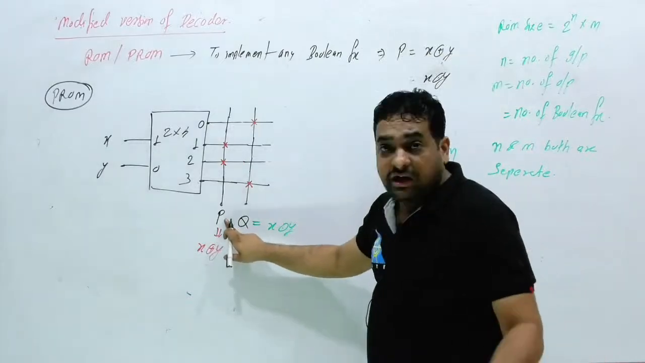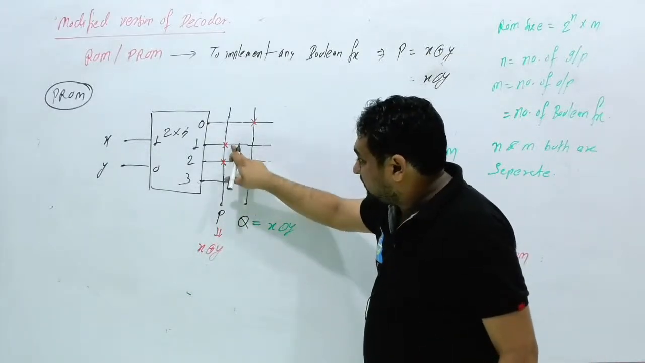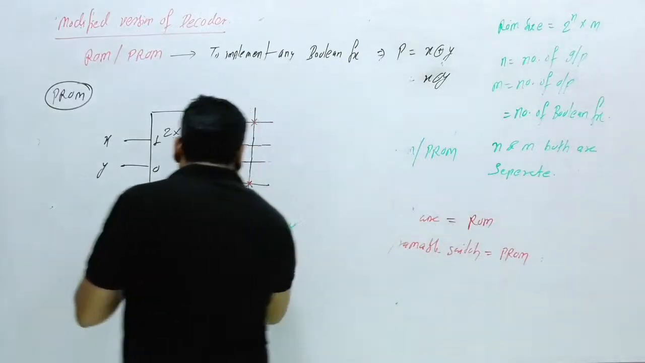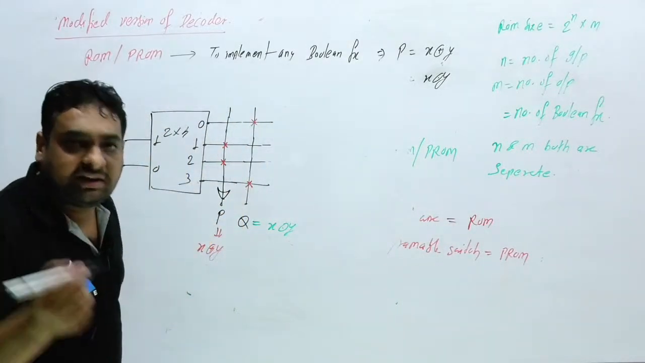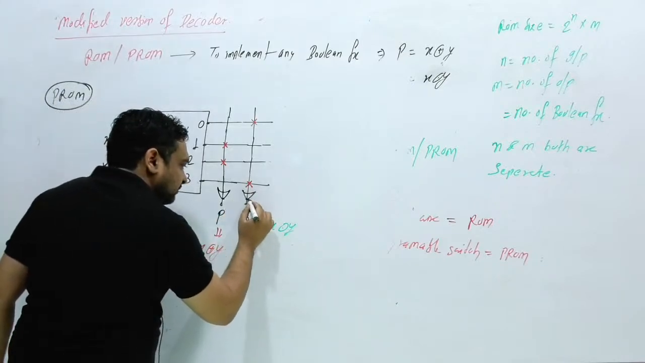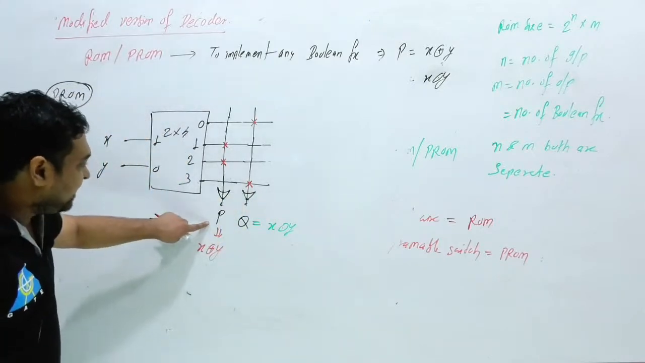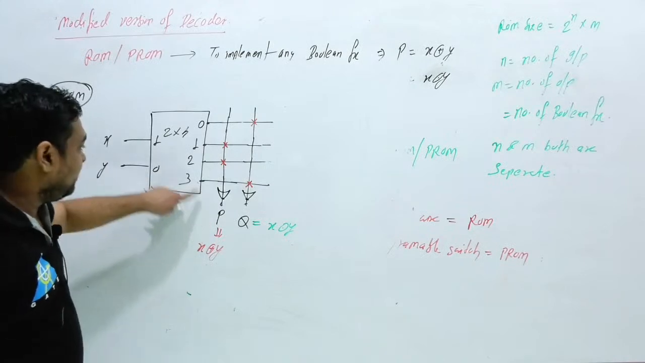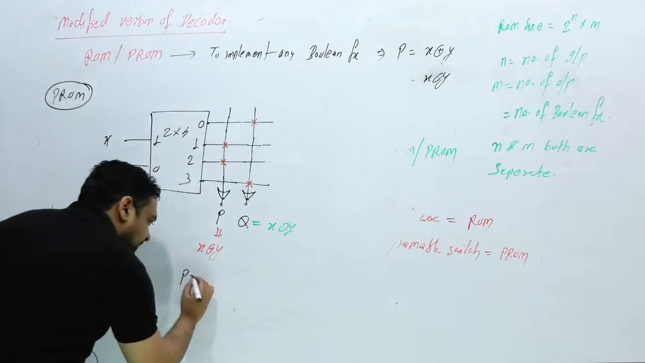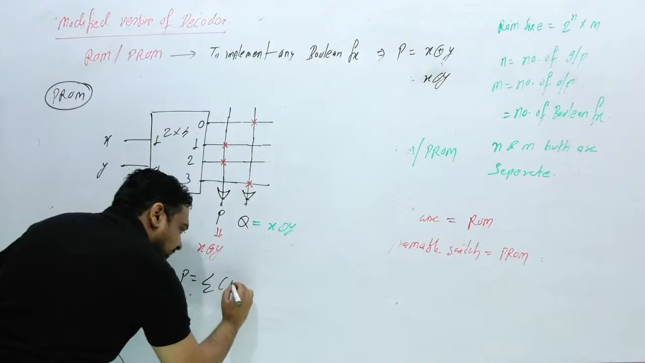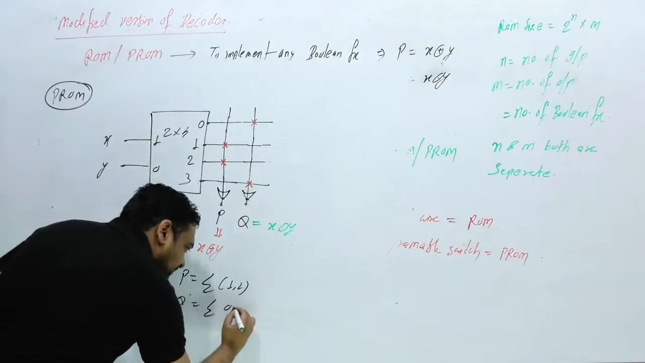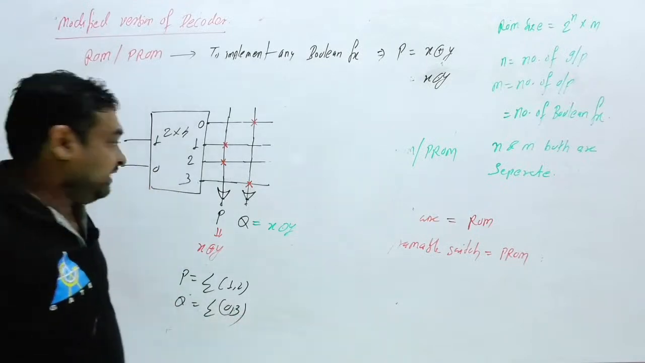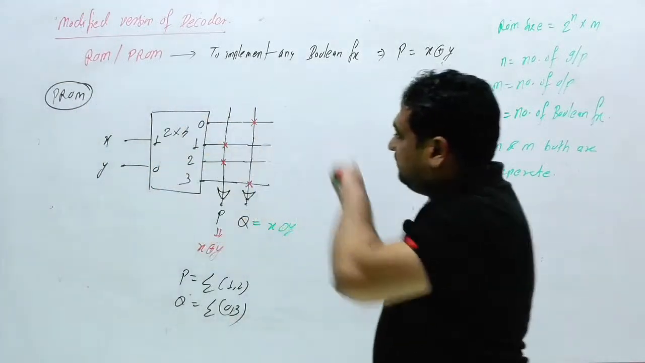So here P, you can treat this as a virtual OR gate. This is nothing but OR, like this. So this P function is nothing but the min terms of 1 and 2. So what will you write here for P? P is nothing but min terms of 1 and 2. And what is Q here? Min terms of 0 and 3. Clear this thing? So this kind of question you will get in the GATE exam.